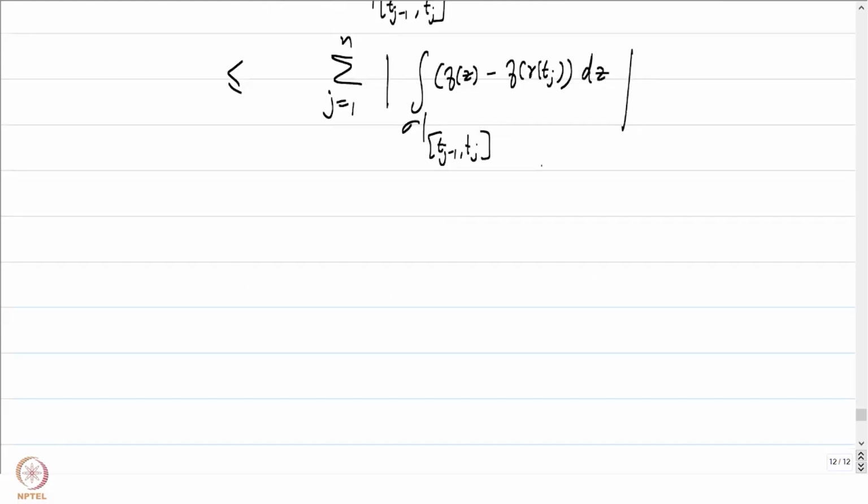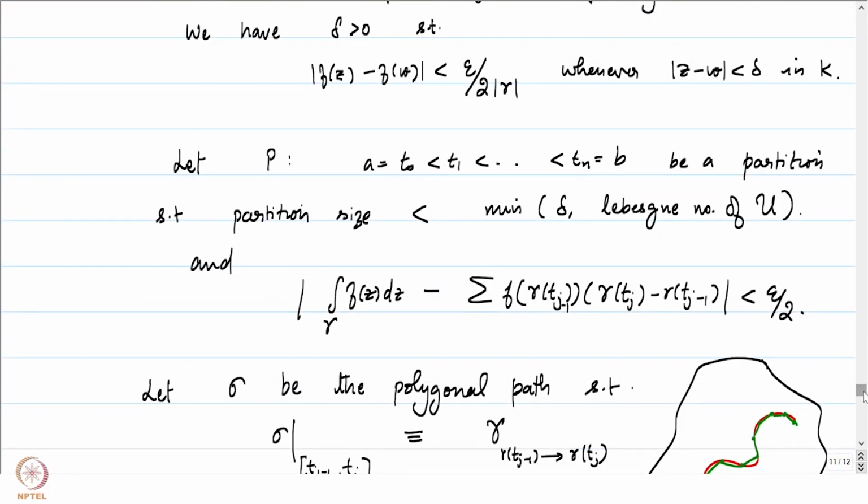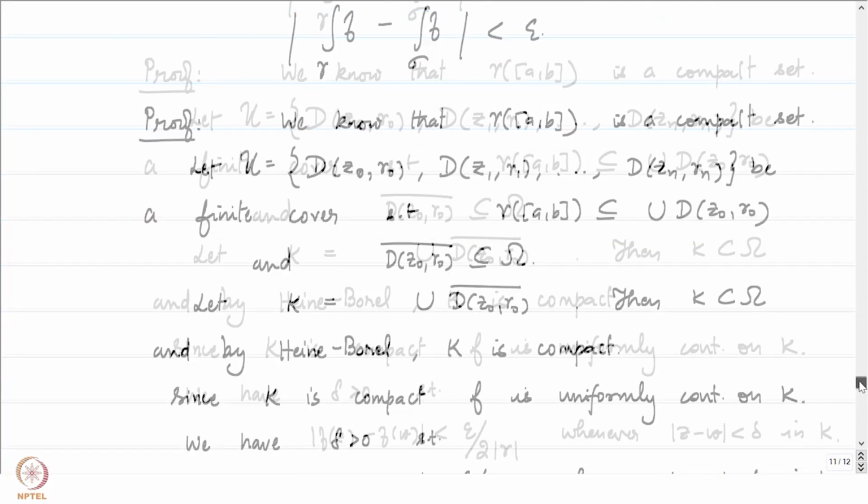Okay, now let us take the benefit of the choices we have made with respect to the tj's. What do we know about the tj's? We have ensured that gamma of tj minus 1 and gamma of tj are sufficiently close so that the absolute value of f of z minus f of gamma of tj is going to be less than epsilon by 2 times the arc length of gamma, by using the uniform continuity of the function capital F, which I have just scrolled up to.